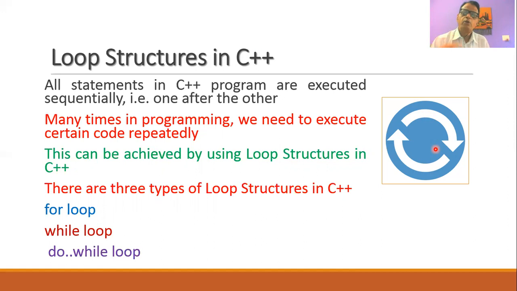But within the body of the program, you must make some arrangement so that the conditional statement will become false at a certain time. Whenever it becomes false, the loop will be terminated. If the loop is not properly terminated, there are chances that an infinite loop may get formed. And if an infinite loop is formed, your program will never be terminated.